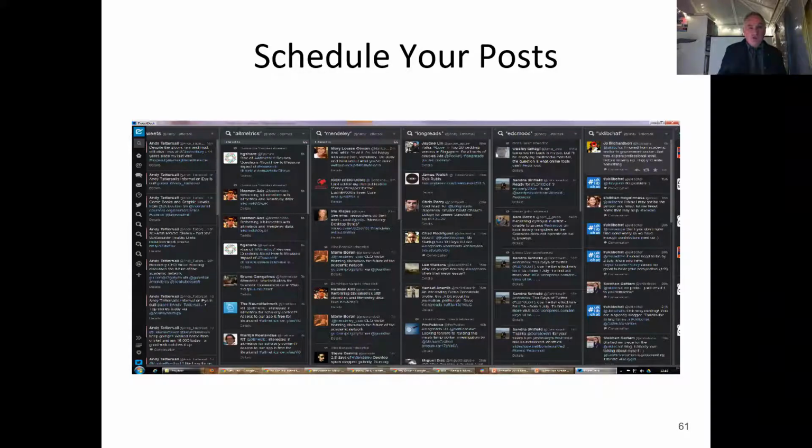Another useful thing is it allows you to tweet across multiple accounts. So if you've got a personal account, a project account, an organizational account, you can tweet repeatedly across these accounts rather than having to move from one login to another or trying to do it on your phone. You can also schedule your tweets, which is really useful, especially if you're planning ahead. You've got a week-long set of events and you want to get all the tweets out, and especially if you're someone who's been given that task and you think, well, I'm going to struggle to remember this every day, you can do it in advance.